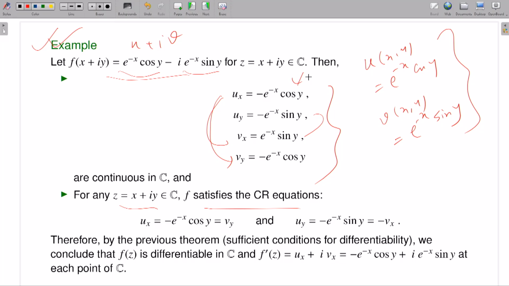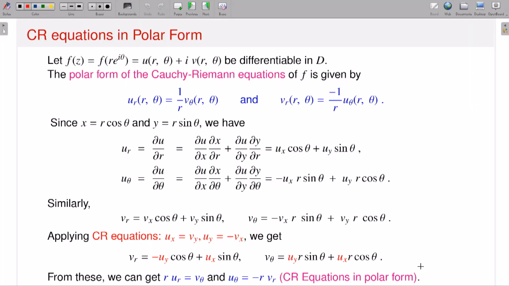Therefore, by the previous theorem on sufficient conditions for differentiability, f of z is complex differentiable at each point. And what is the derivative? You have the expression ux plus i vx; you know what is ux, you know what is vx, so this is the corresponding derivative. This is a very simple example, just to show you that a function is differentiable using sufficient conditions for complex differentiability.